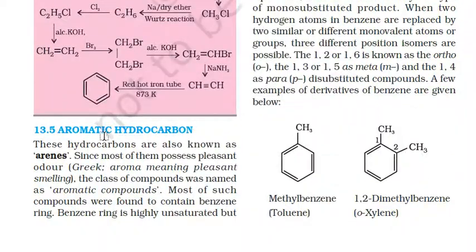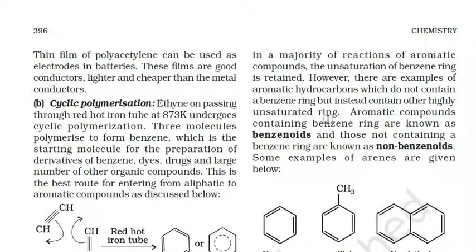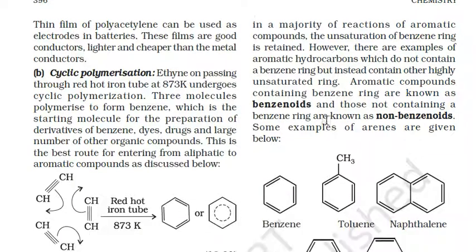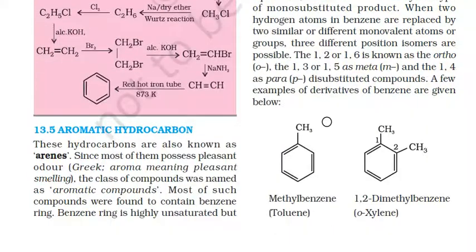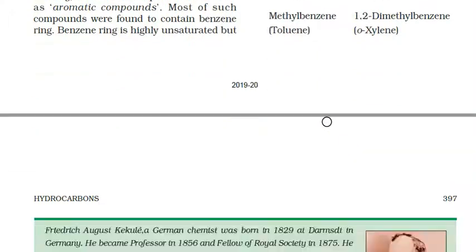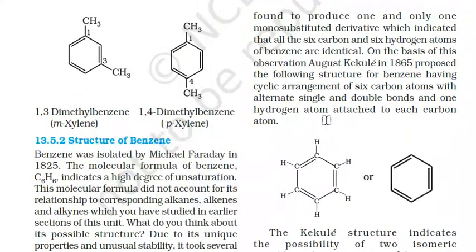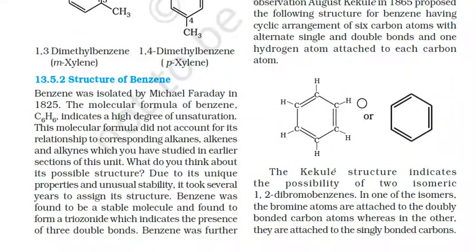Next are the aromatic hydrocarbons, also known as arenes, which contain benzene. Aromatic compounds can be further divided into benzenoids and non-benzenoids. Nomenclature and isomerism have been taught in the previous chapter, so let's move further. The structure of benzene is like this. It contains 6 carbon atoms attached to each other in a ring structure, forming a hexagonal shape.